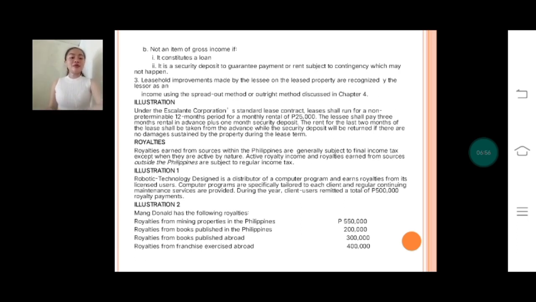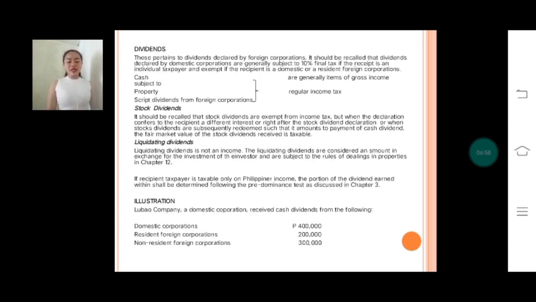So next would be dividends. Dividends, this pertains to dividends declared by foreign corporations. It should be recalled that dividends declared by domestic corporations are generally subject to 10% final tax if the recipient is an individual taxpayer and exempt if the recipient is a domestic or a resident foreign corporation. So cash, properties, and scrip dividends from foreign corporations are generally items of gross income subject to regular income tax.